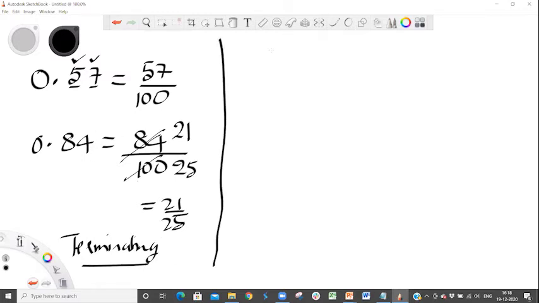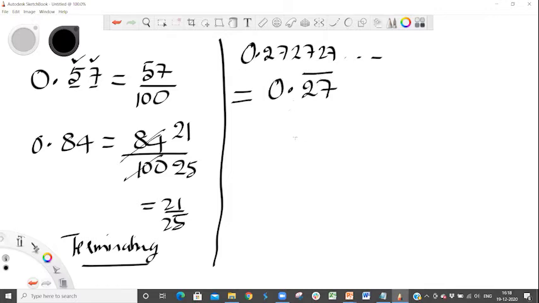You can also convert recurring decimals to fractions. So for example, if you have 0.272727..., all that you have to do is express this as 0.27 bar because this is a recurring decimal. Now, how do you convert this 0.27 bar to a fraction? Very simple. Now, the numerator will be the same two digits, 27 will be the numerator, but now, because it's a recurring decimal, your denominator will be